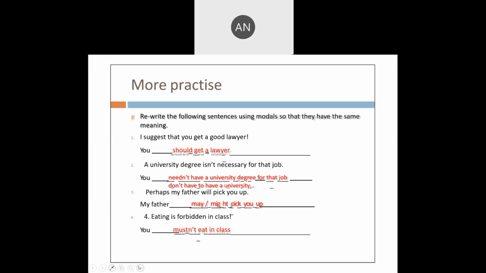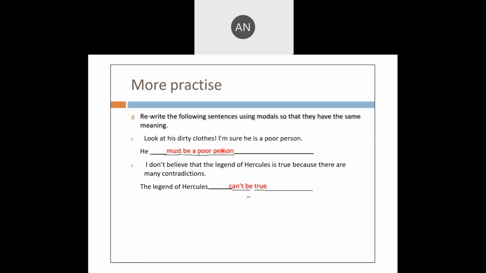Perhaps my father will pick you up. My father may or might pick you up. Eating is forbidden in the class. Yes, cadets, eating is forbidden. You mustn't eat in the class. Look at his dirty clothes. I'm sure he's a poor person. He must be a poor person. I don't believe that the legend of Hercules is true because there are many contradictions. The legend of Hercules can't be true.